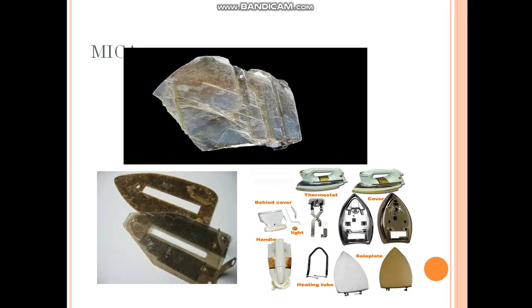The last type of metamorphic rock is mica. It is a shiny, transparent material found in thin layers. As it is fire and electricity resistant, it is used in electrical appliances and in spaceships.